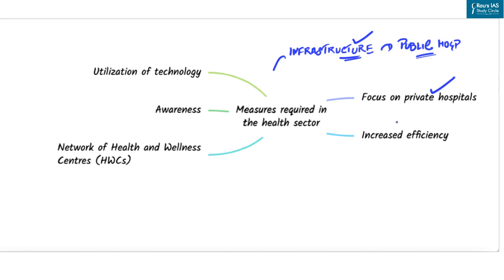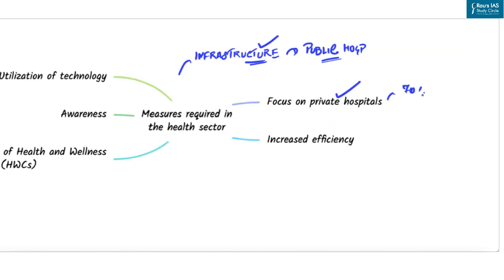Why? Because they make a significant contribution. Over 70% of total healthcare expenditure is accounted for by the private hospitals. However, private hospitals don't have adequate presence in Tier 2 and Tier 3 cities, and this should be addressed by appropriate policy interventions. Next is to increase efficiency.